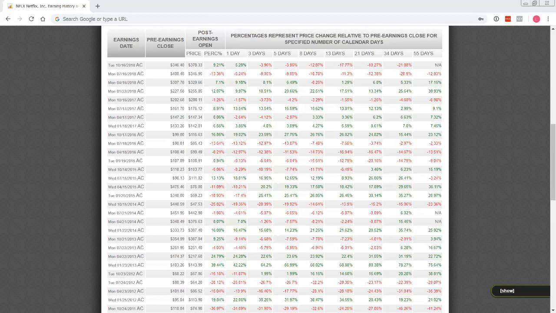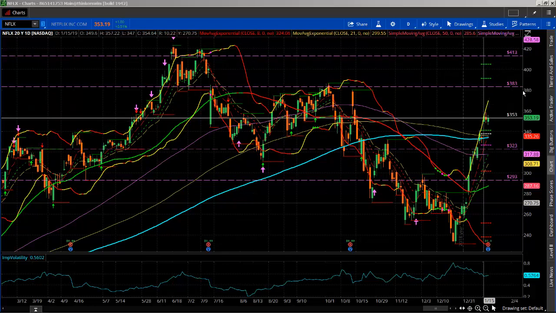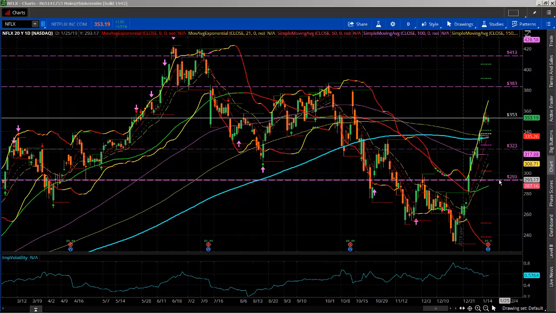Here's one opportunity or setup that you could look at. Based on probabilities and options, if you were to sell a 413 strike call right here, that's going to be about a 5 delta, which says there's a 95% probability that price will close below 413. And then 293 would be the two standard deviation point to the downside, and that would be around a 5 delta too. So the market's expecting that Netflix would close 95% of the time above that.